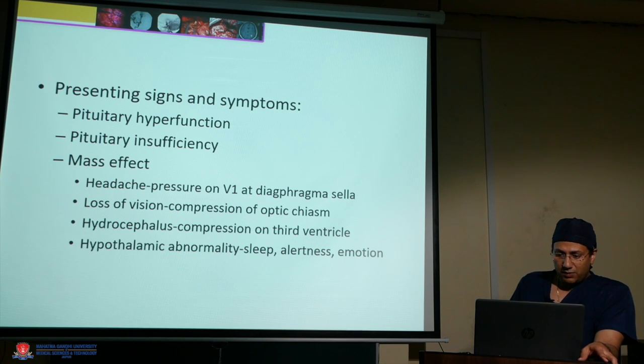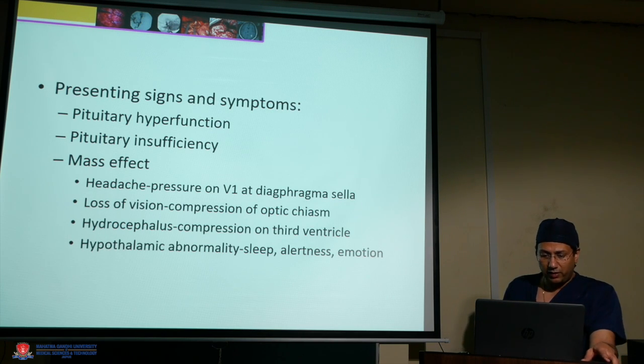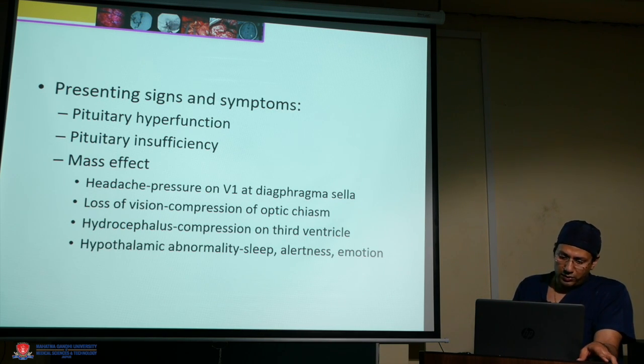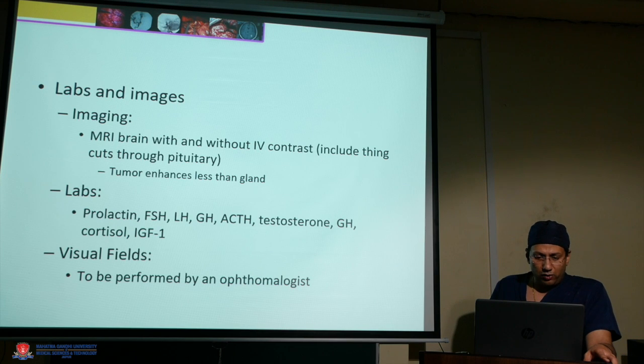The presenting signs and symptoms are pituitary hyperfunction or pituitary insufficiency, or mass effect if it is a macroadenoma. Mass effect causes headache, due to pressure on the V1 part of the diaphragma sellae, loss of vision due to compression of the optic chiasm, hydrocephalus due to compression of the third ventricle, and hypothalamic abnormalities causing sleep, alertness or emotional lability.